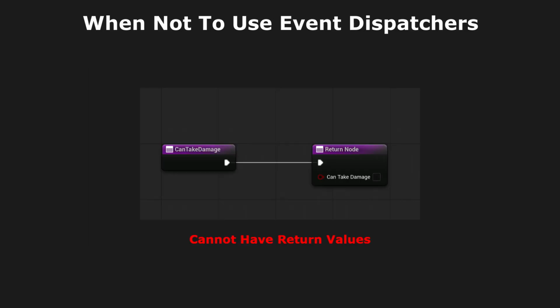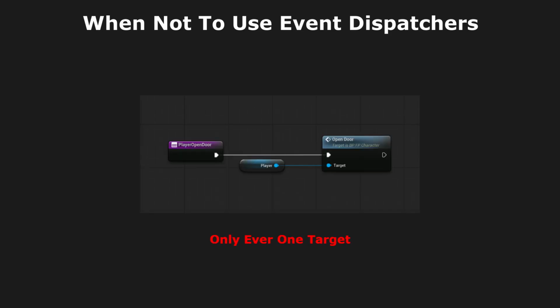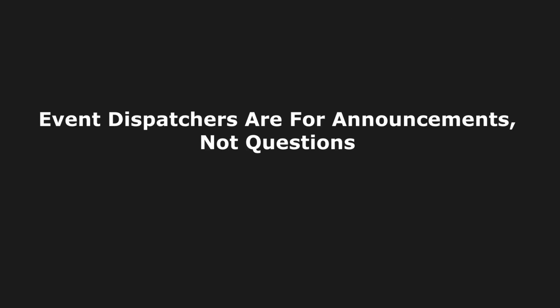So when should you not use event dispatchers? Event dispatchers cannot return a response. If some logic needs a return value, such as asking whether an interaction is allowed, a dispatcher is not the right tool. If we already know the exact target and only ever need that one target to perform an action, we can also often call the function directly. Event dispatchers are for announcements, not questions. A good rule is to use them when the sender doesn't need to know what the listener did in response.